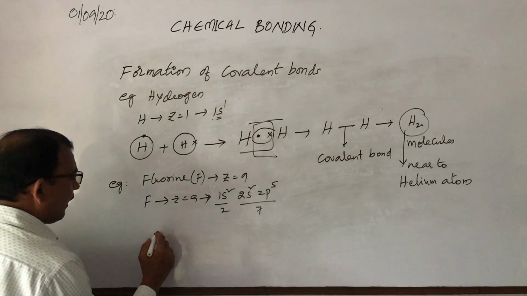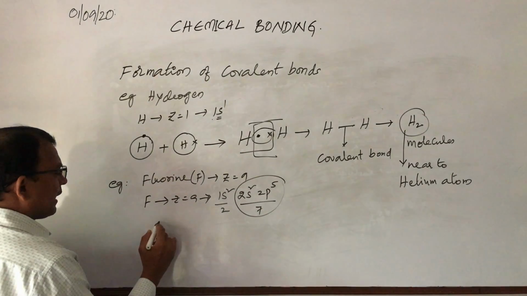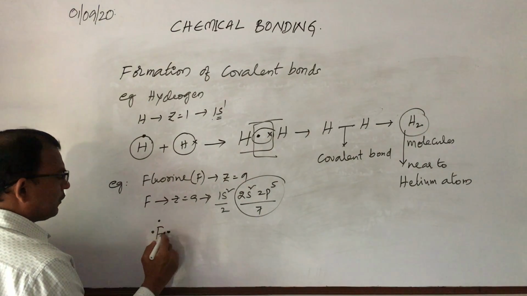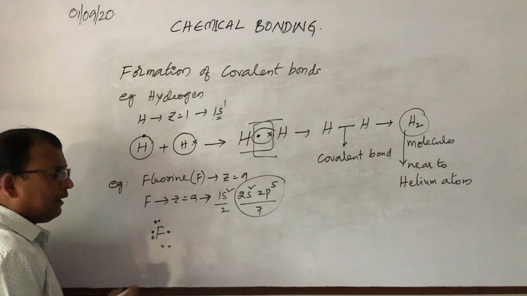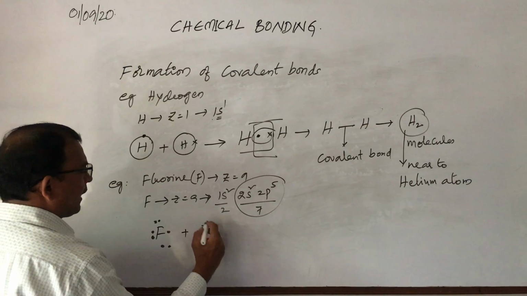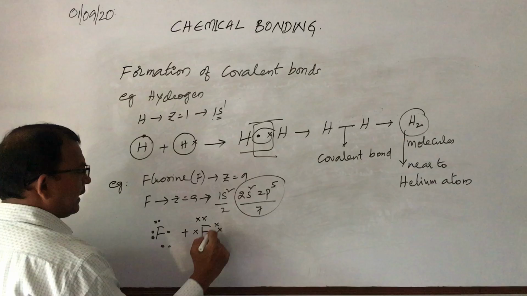So what happens? One fluorine has 7 electrons in the outermost orbital, so I take 1, 2, 3, 4, 5, 6, 7. Now I add one more fluorine atom, also with 7 electrons.